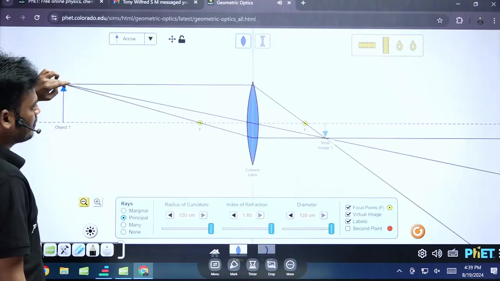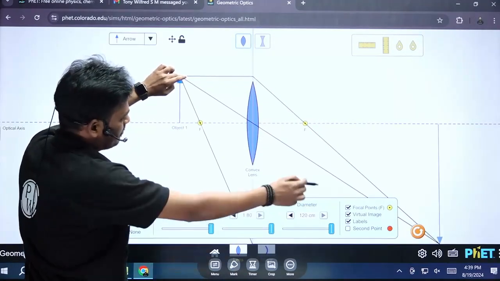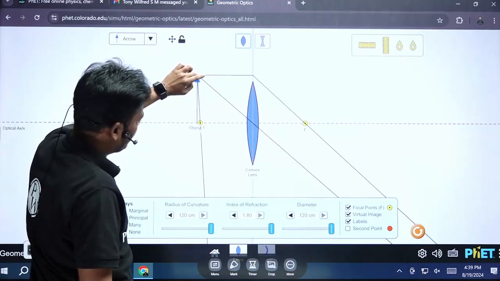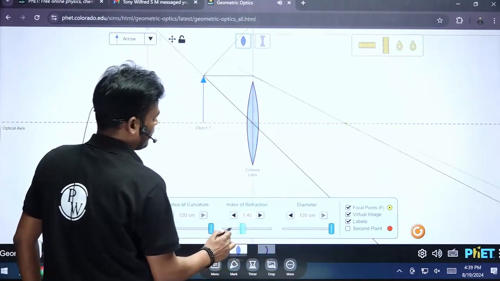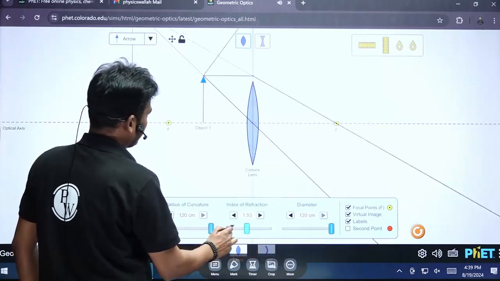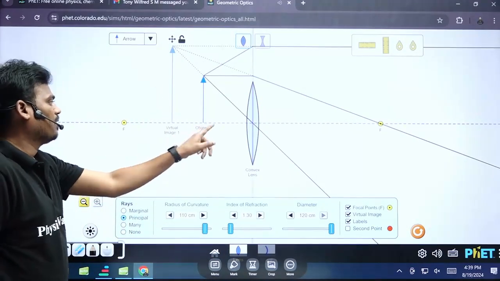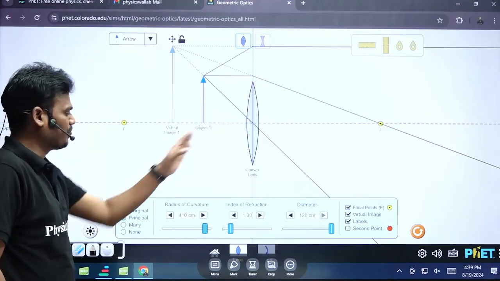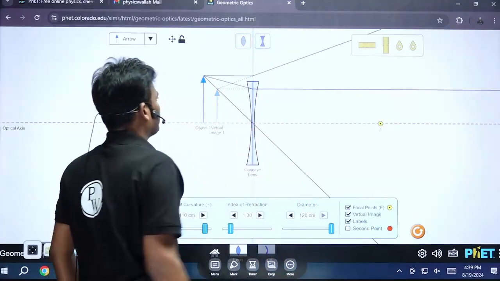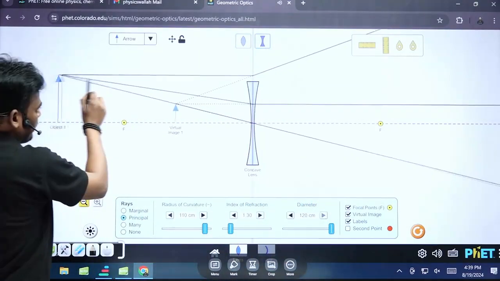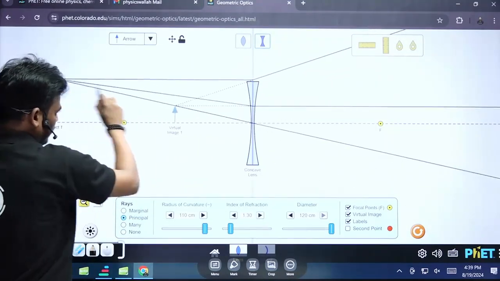Okay, you see till F, the image is there till F. Once I cross this F, you see I'll reduce this diameter. You see, between O and F, first focus and optical center, the image will be formed on the same side of the object. Okay, if I consider this one, at any place, the image is virtual, on the same side of the object.